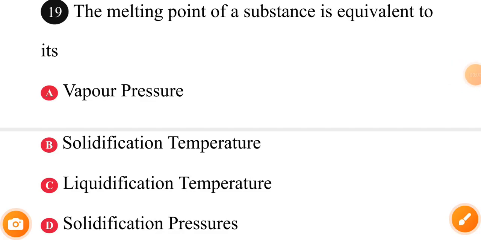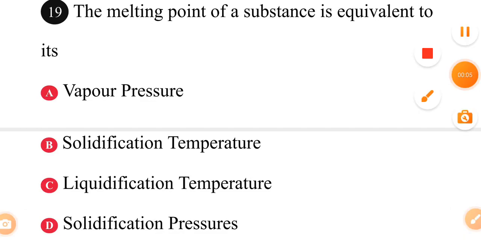Without wasting time, we will continue from where we stopped in part 13. This is part 14. Question 19.